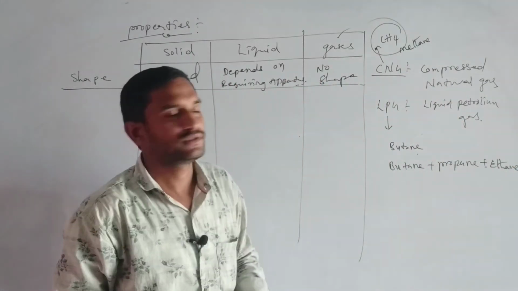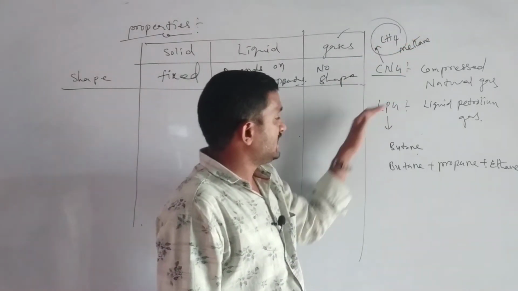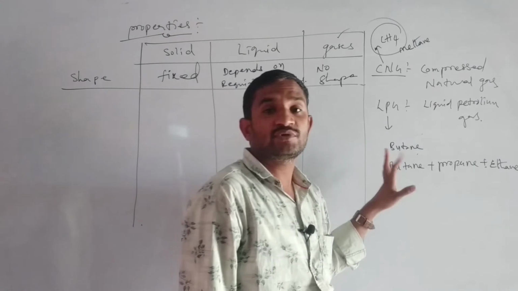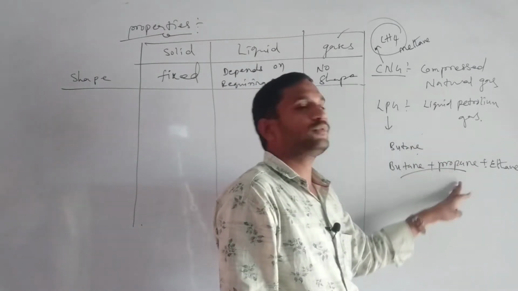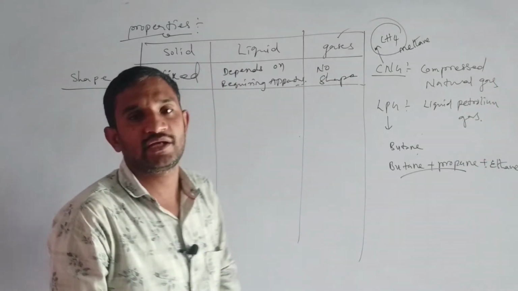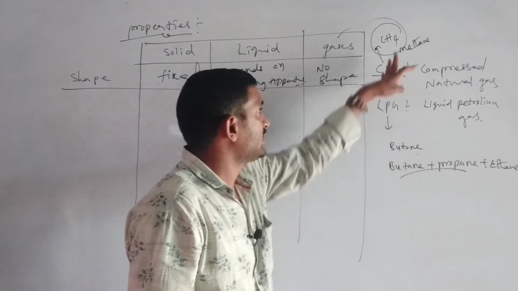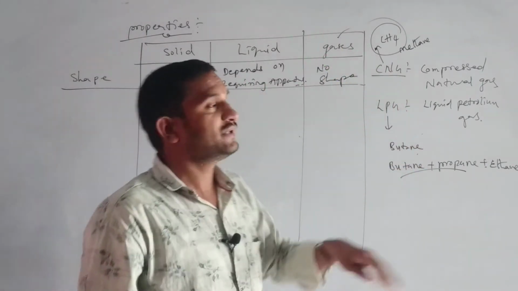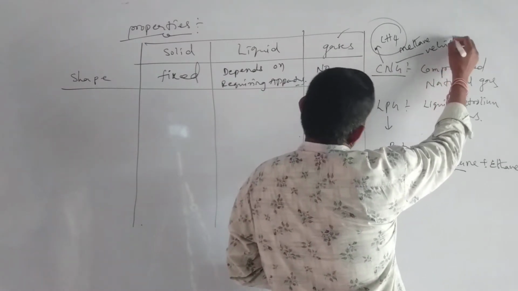Most important: CNG consists only of methane. LPG consists of butane, sometimes butane with propane, sometimes butane, propane and ethane. These three kinds of gases combine, so this kind of gases are present in the LPG and CNG.